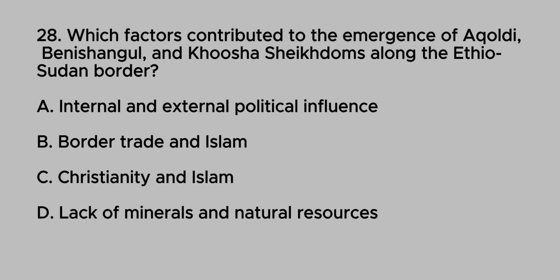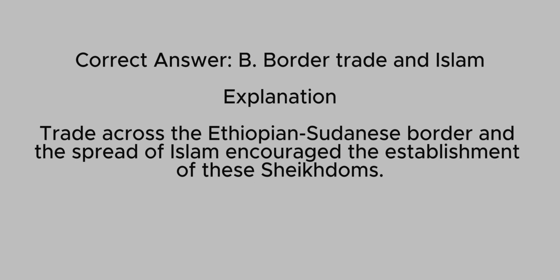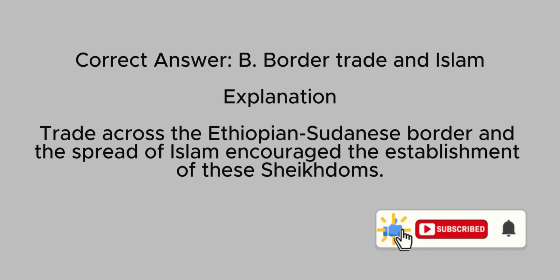28. Which factors contributed to the emergence of Akoldi, Benishangul, and Kusha Sheikhdoms along the Ethiopia-Sudan border? A. Internal and external political influence. B. Border trade and Islam. C. Christianity and Islam. D. Lack of minerals and natural resources. Correct answer, B. Border trade and Islam. Explanation. Trade across the Ethiopian-Sudanese border and the spread of Islam encouraged the establishment of these Sheikhdoms.